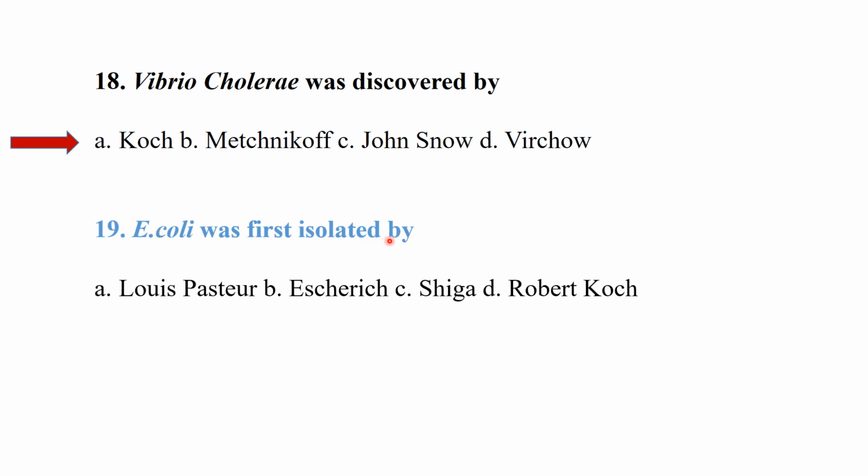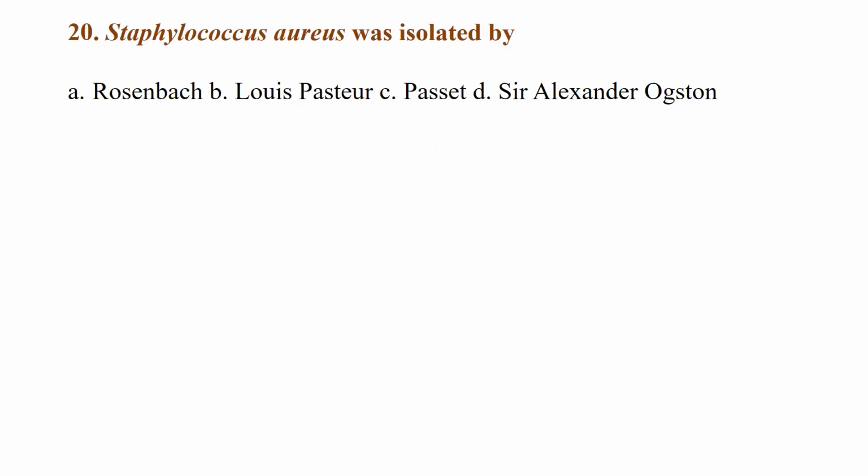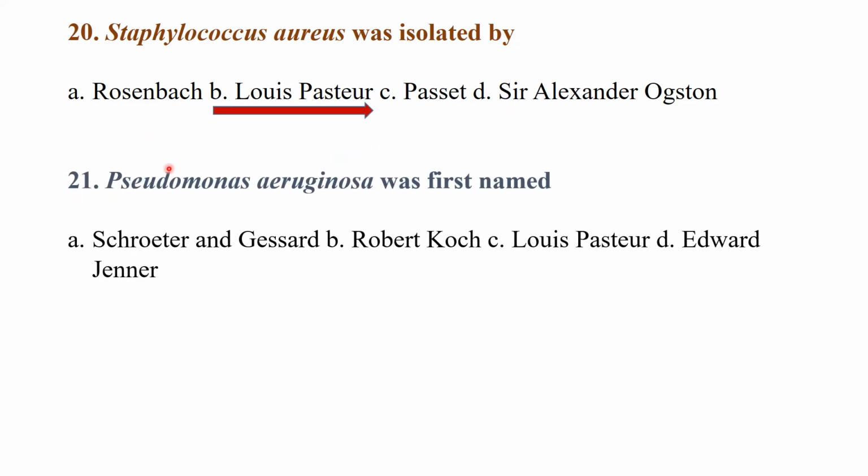Escherichia coli was first isolated by option A, Louis Pasteur, option B, Escherich, or Shiga and Robert Koch. So it was Escherich, and that is why it is given the name Escherichia coli. Staphylococcus aureus was isolated by Rosenbach, Louis Pasteur, Passet, Sir Alexander Ogston. So it was Louis Pasteur. Pseudomonas aeruginosa was first named by Schroeter and Gessard, Robert Koch, Louis Pasteur or Edward Jenner. It was Schroeter and Gessard.